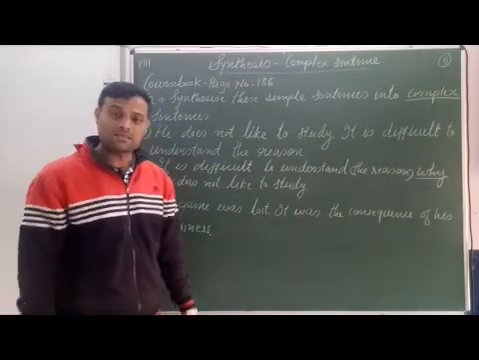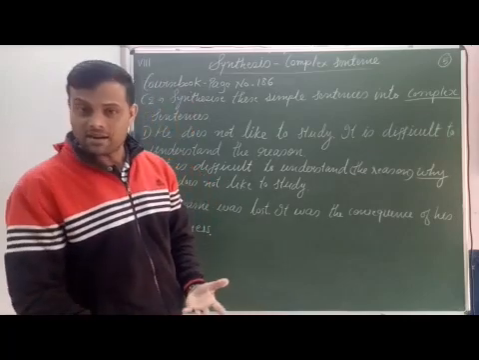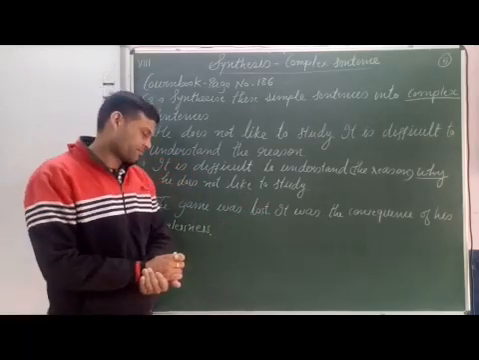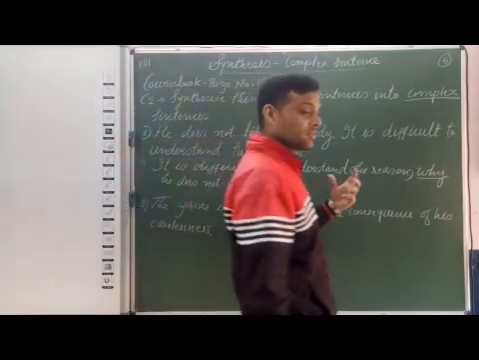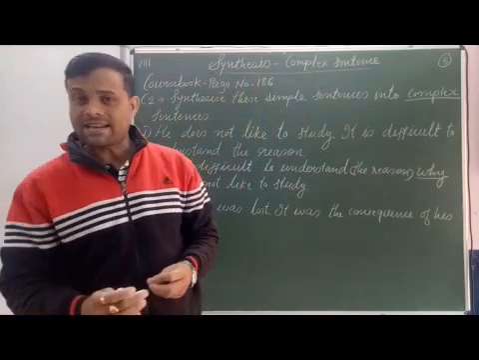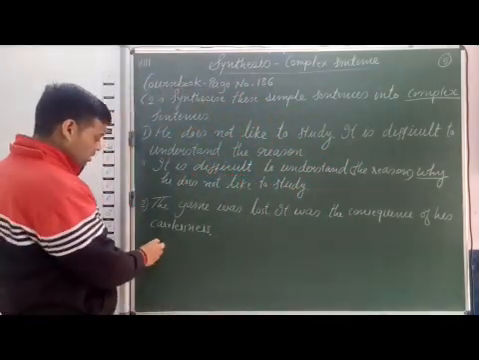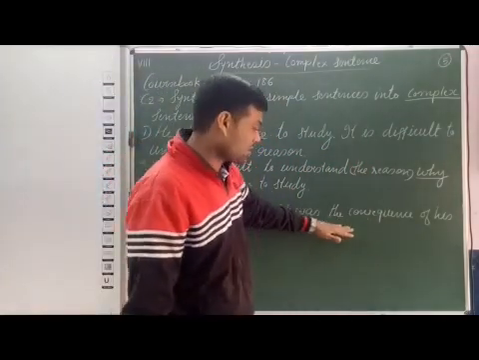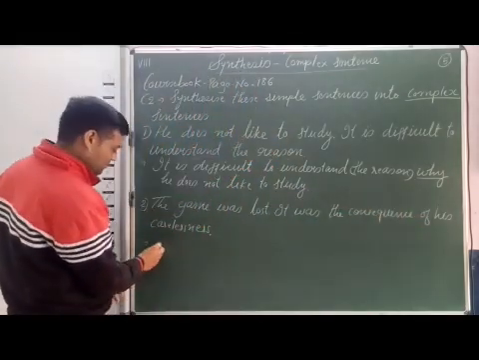Okay. Next sentence. The game was lost. One sentence. Another sentence. It was the consequence of his carelessness. So 2 sentences. The game was lost. It was the consequence of his carelessness. We have to make a complex sentence, so we have to use subordinating conjunctions correctly. So I can write here, it was the consequence of his carelessness that the game was lost.